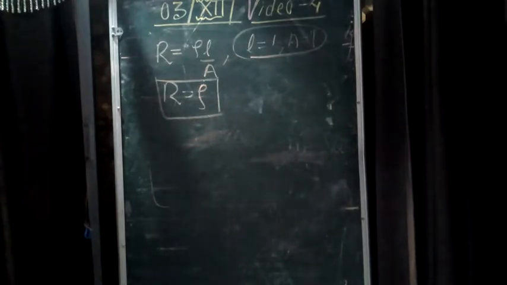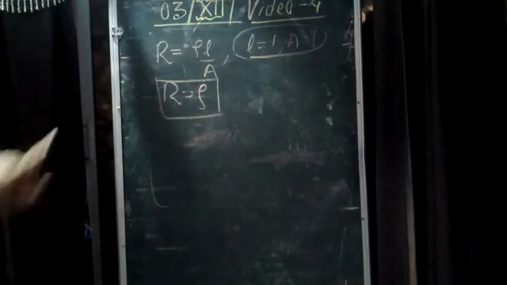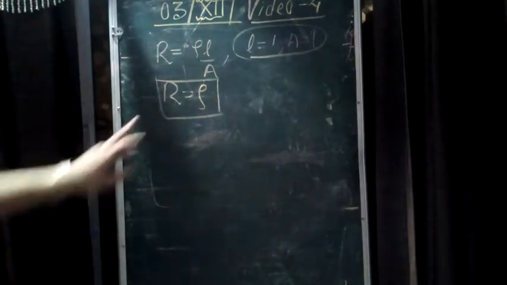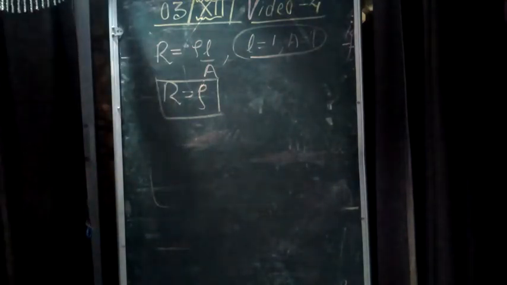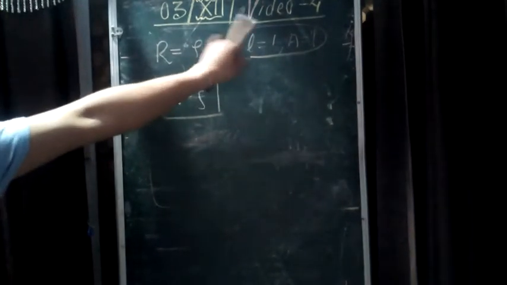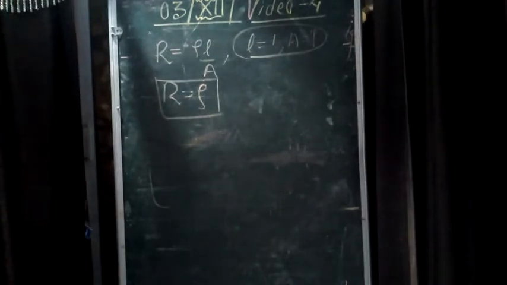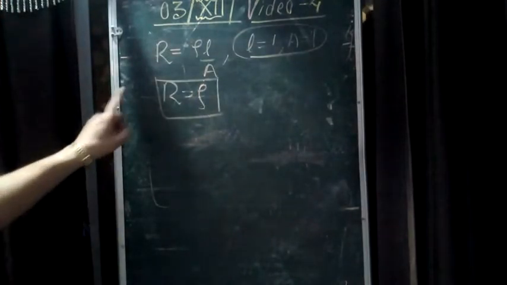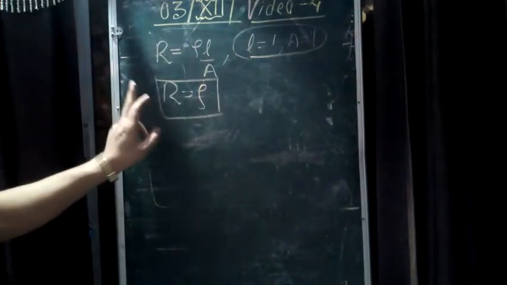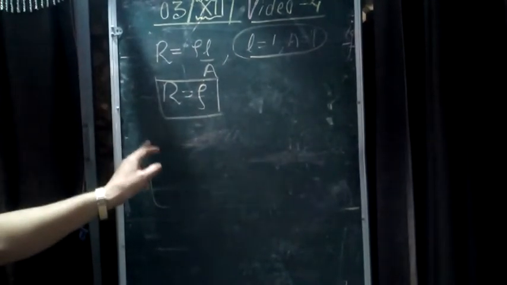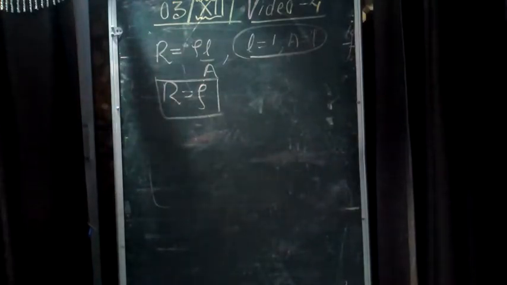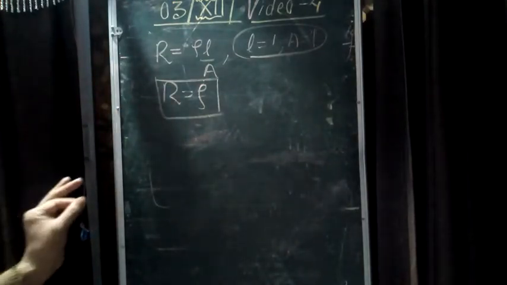Now, can we define this resistivity? Yes, we can. How? Resistivity is the resistance of the conductor when length is 1 and area is 1. 1 means unit. Length is 1 unit, area of cross section is also 1 unit. So resistivity is defined as the value of resistance of a conductor when the length of the conductor is unity and area of cross section